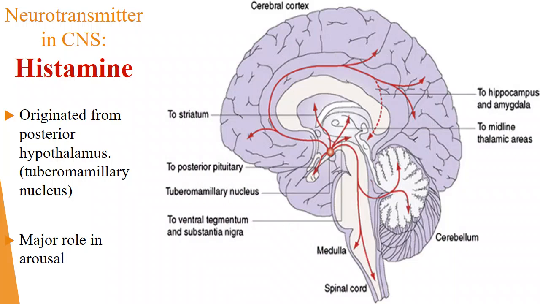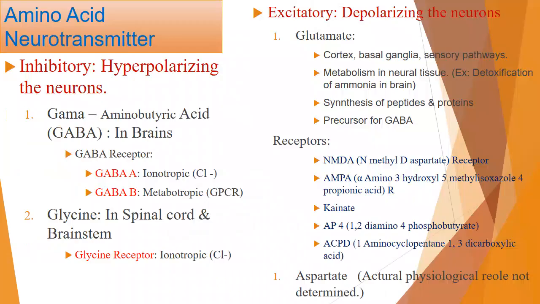Hello. All right, so next one we have this amino acid neurotransmitter. Amino acid neurotransmitter means either it is an amino acid itself or it is synthesized from an amino acid. This kind of neurotransmitter can be of two types. One is the inhibitory, second one is the excitatory. I think you remember we already studied two words, IPSP and EPSP, in the neurohumoral transmission of the peripheral nervous system. IPSP, inhibitory postsynaptic potential, EPSP, excitatory postsynaptic potentials, right?